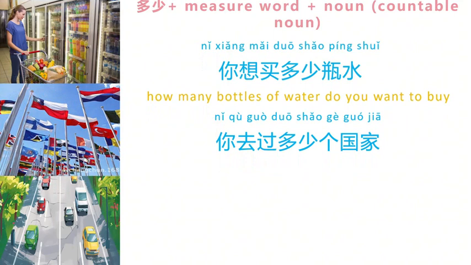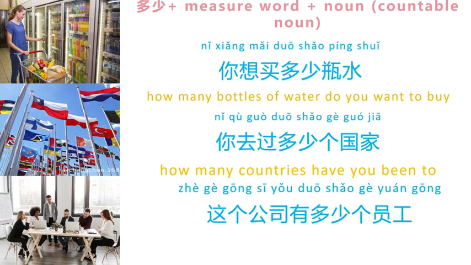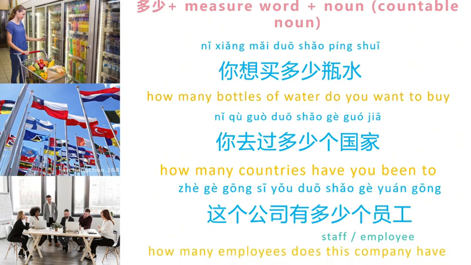你去过多少个国家? 国家 means country, and 过 is a past perfect tense. So this sentence means how many countries have you been to? 这个公司有多少个员工? 员工 means employee. So this sentence means how many staffs does this company have?